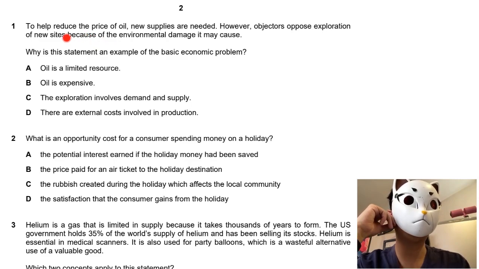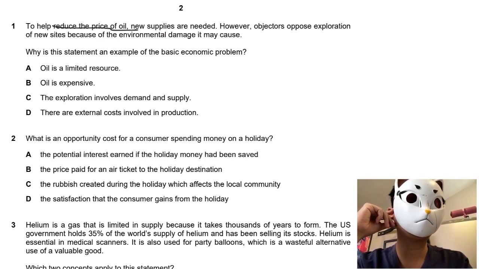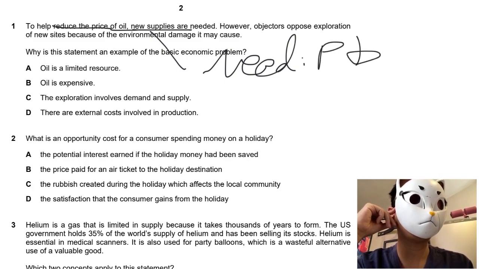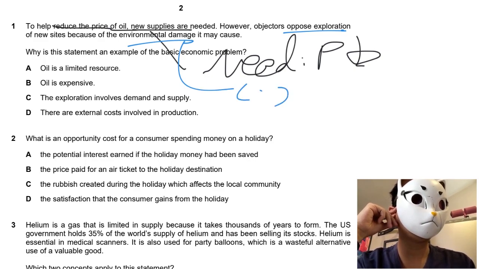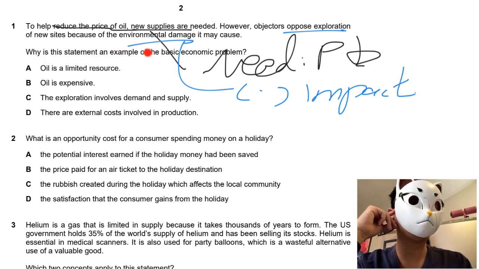To help reduce the price of oil, there's a need for new supplies, a need to reduce the price. However, there are people who oppose it because of the environmental damages. So there are some negative impacts of exploring the new site. So right now the question asks, which statement is an example of this basic economic problem?